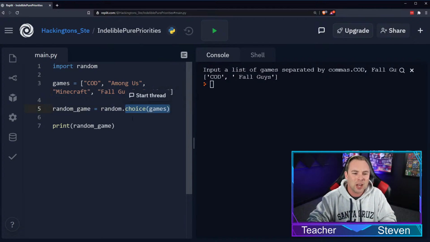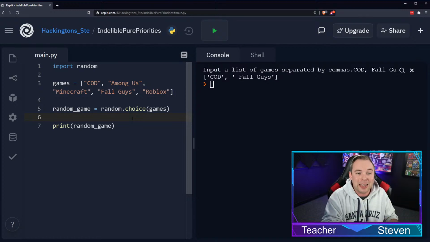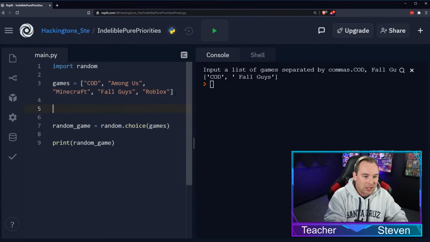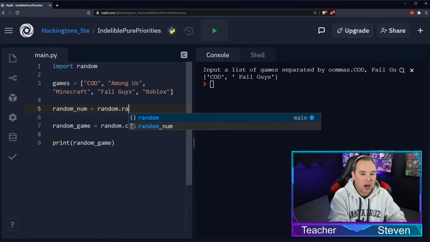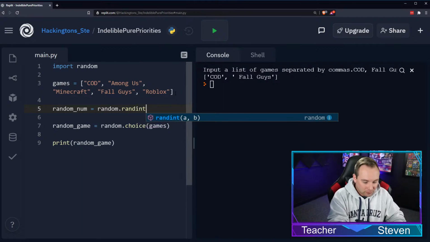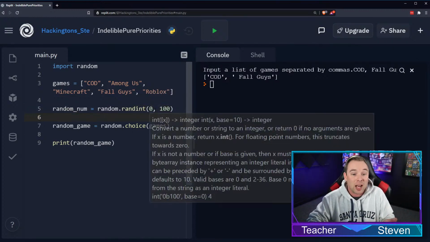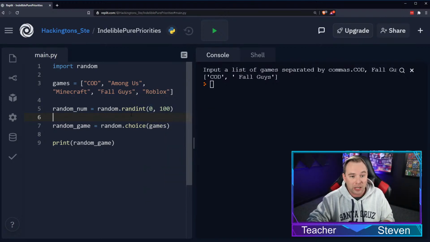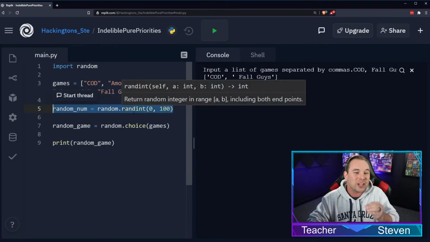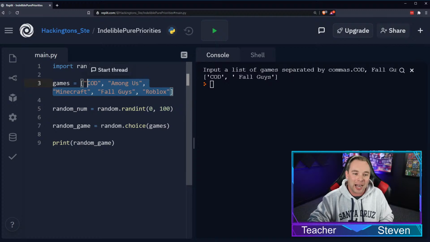This random.choice, well, the choice chooses from a list. There is a different way to do this. We could say random_num and set that to random.randrange or randint. And the randint will choose a number between 0 and 100. Now, this is awesome. It's going to pick a random number between 0 and 100. But what if we pick 98? We have 5 things in our list. 98 will not give us the result that we need, so this does not scale. This does not change size based on the number of items in your list.